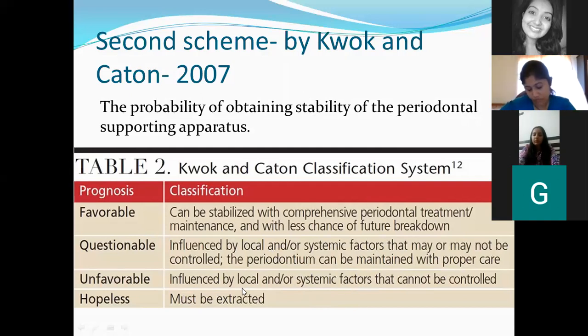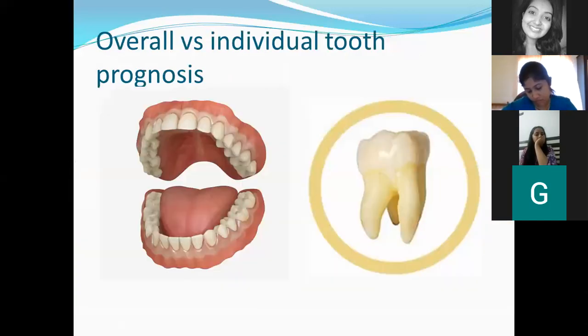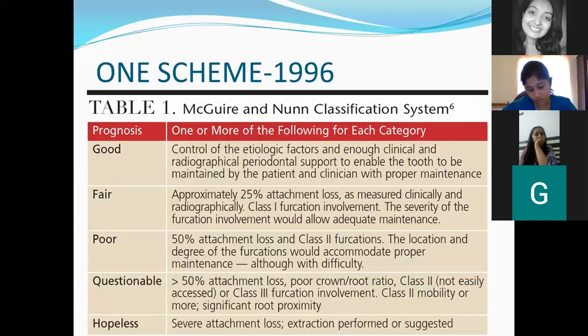Unfavorable means the disease condition is influenced by both local and systemic factors, but systemic factors which cannot be controlled. And hopeless prognosis means the tooth for whichever you are determining the prognosis, it has to be extracted. Got it? These are the two ways, either good, fair, poor, questionable, or hopeless.